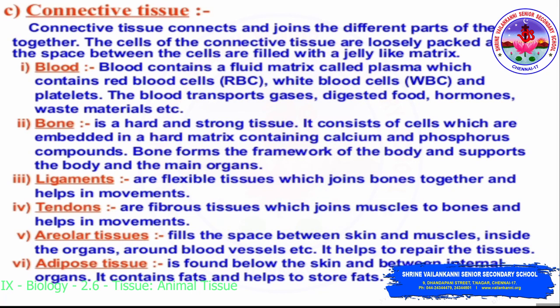Next are ligaments. Ligaments are flexible tissue which joins bones together and helps in movement. Tendons are fibrous tissue which join muscles to bones and help in movement. Areolar tissue fills the space between the skin and muscles, inside the organs, around the blood vessels, etc. It helps to repair the tissue. Adipose tissue is found below the skin and between the internal organs. It contains fats and helps to store fats. So these are about connective tissues.